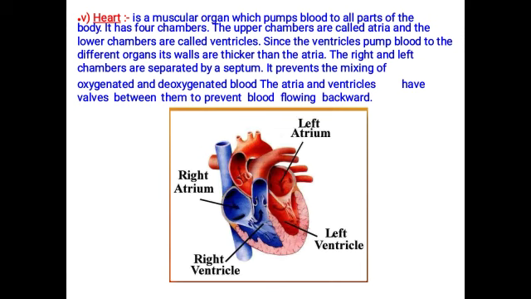Since the ventricle pumps blood to different organs, its walls are thicker than the atria. So the ventricular walls are thick compared to the atrial walls. The right and left chambers are separated by a septum. The thing which is present in pale pink color in between the right ventricle and the left ventricle is called the septum. This prevents the mixing of oxygenated and deoxygenated blood. The atria and the ventricles have valves between them to prevent the blood flowing backward.